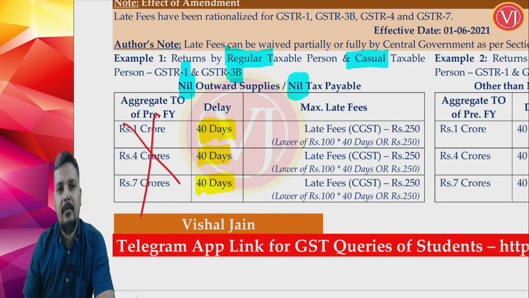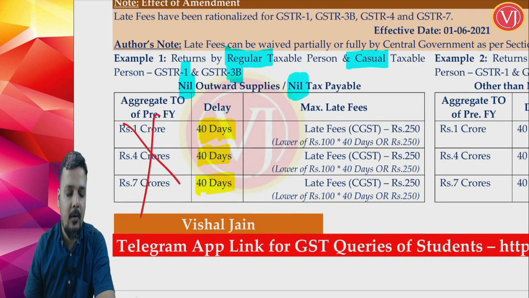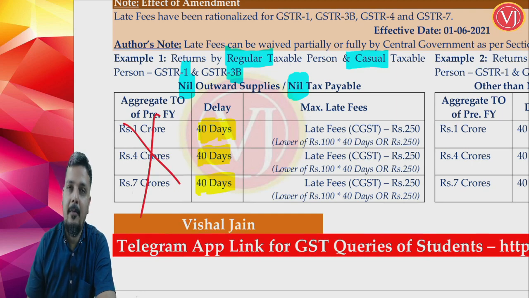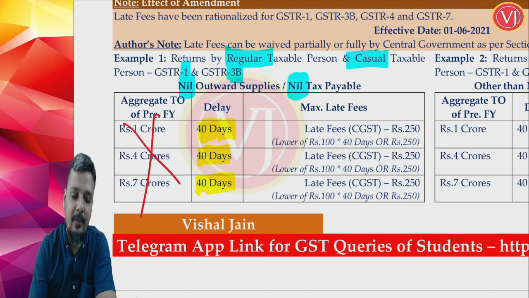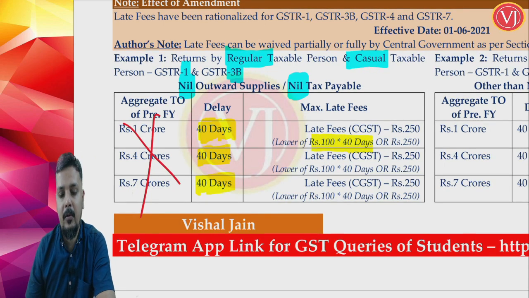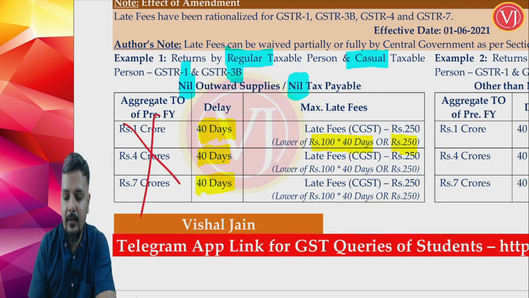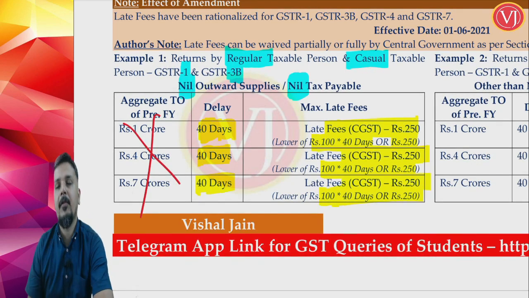We will take the same. Your previous year aggregate turnover, whether it is 1 crore, 4 crore, 7 crores, is not relevant. It is 40 days delay. So late fees will be lower of 100 rupees per day, which is 4000, or 250. So CGST late fees is 250. In all the cases, CGST late fees is 250. Obviously SGST late fees will be 250.